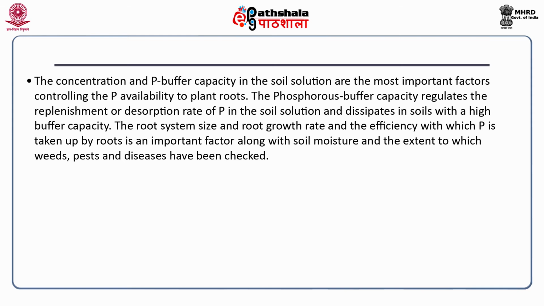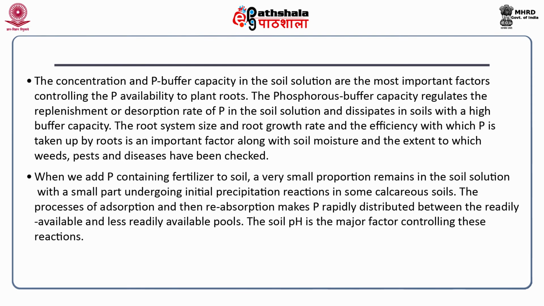The root system size and root growth rate and the efficiency with which phosphorus is taken up by roots is an important factor, along with soil moisture and the extent to which weeds, pests and diseases have been checked.